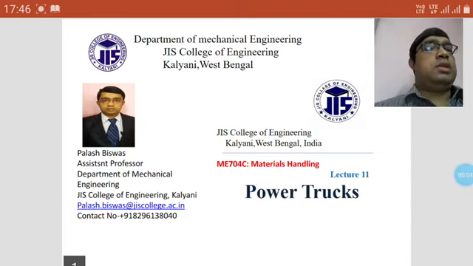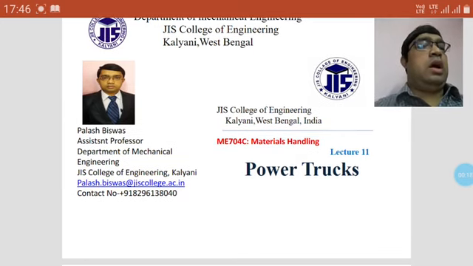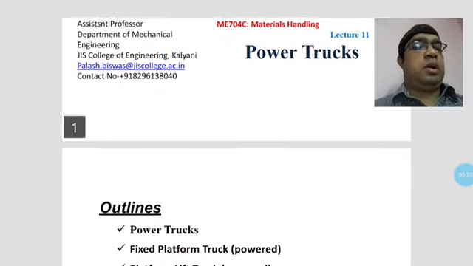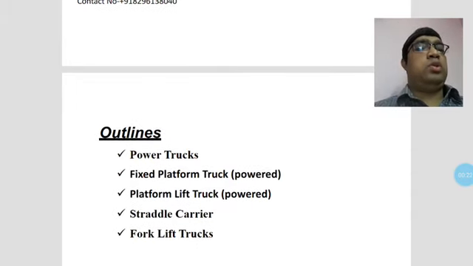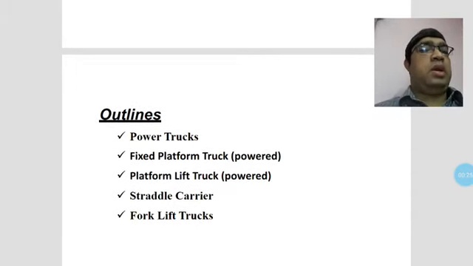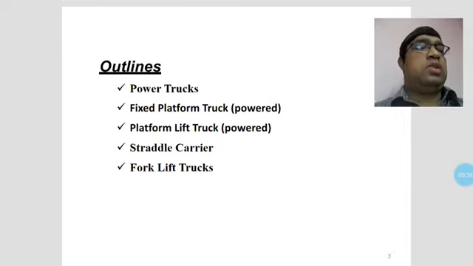The previous classes already discussed the industrial trucks, the unpowered ones. Today we will discuss the powered trucks, which also come under the industrial trucks. This is lesson number 11, and you have to concentrate on the power trucks. A few outlines will be covered: the powered fixed platform trucks, the platform lift trucks, the straddle carrier, and the forklift trucks.